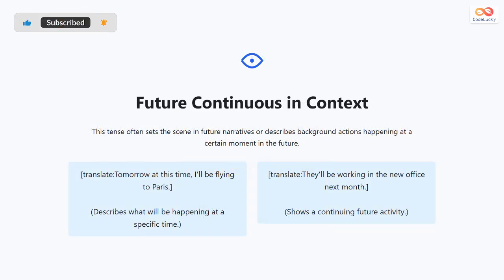We often use the future continuous to describe background actions that set the scene in a future situation. For example, "tomorrow at this time, I will be flying to Paris" shows what will be happening at a specific hour in the future. Another example is, they will be working in the new office next month. It describes a continuing activity that takes place during a future time frame.